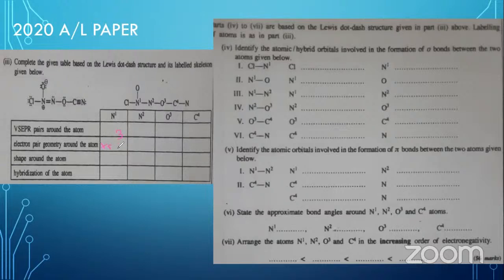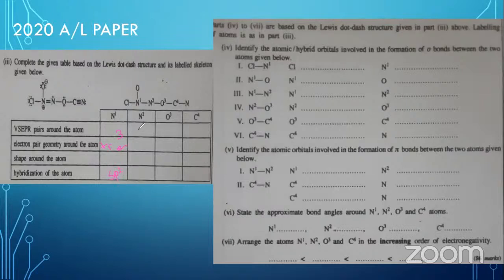You can write trigonal planar. And then the shape also comes from the geometry, because it does not differ from the geometry. There is no lone pair on it, so you can write the same shape here as trigonal planar. Then the hybridization is sp2, because 3 repulsion units come from sp2 hybridization, so easily you can write it as sp2.